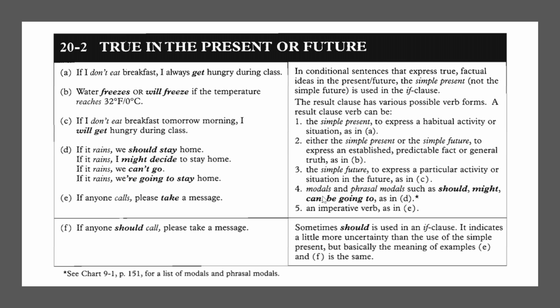Next, we talk about the first type of conditional if. For the first type of conditional if, the result clause has various possible verb forms. A result clause verb can be the simple present to express the habitual activity or situation, as in A. If I don't eat breakfast, I always get hungry during class. So this expresses habitual activity or situation. If I don't eat breakfast, I always get hungry during class.